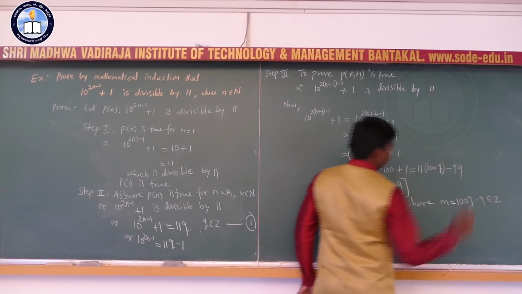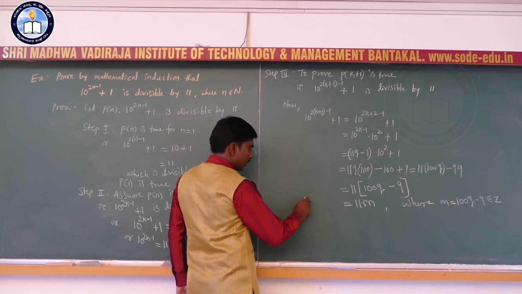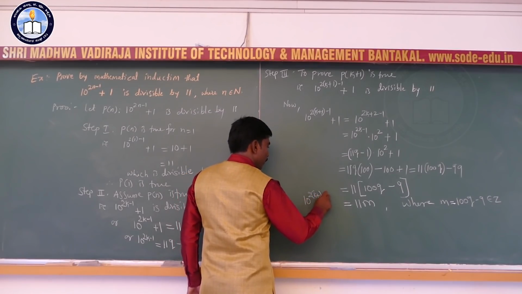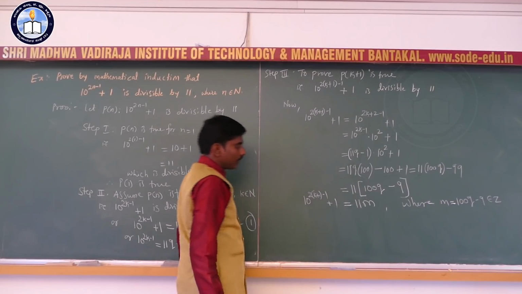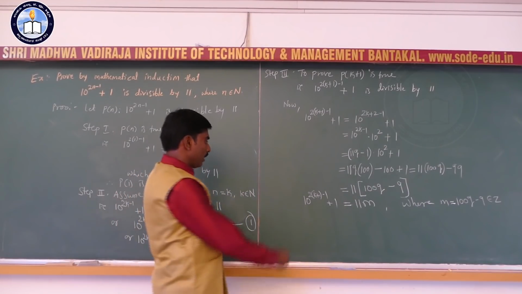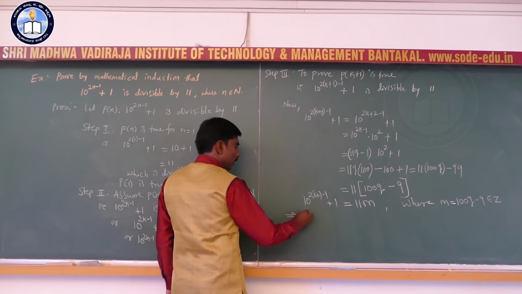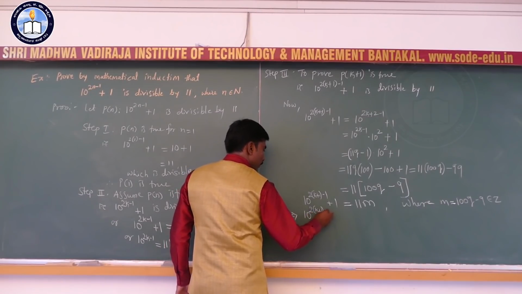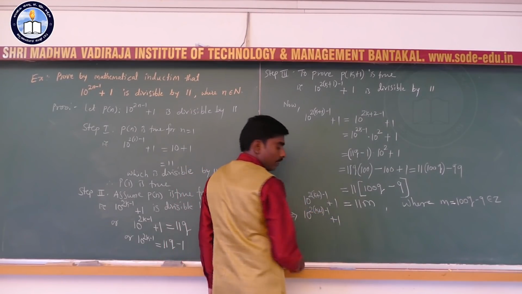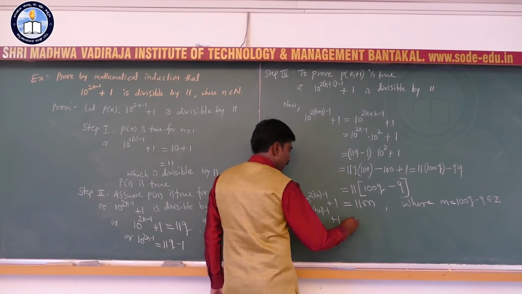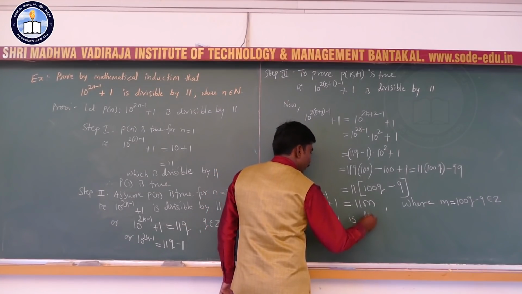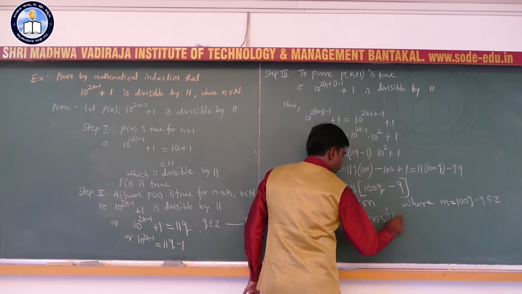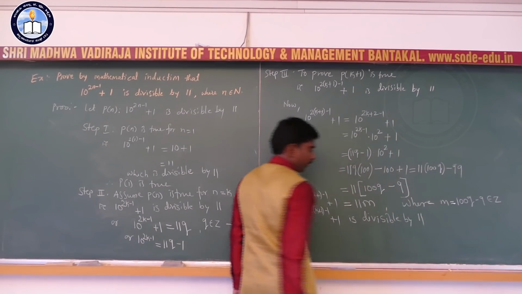This is an integer. So, therefore, what is your LHS? LHS is 10 to the power 2 of k plus 1 minus 1 plus 1 is equal to 11m. So this implies that 10 to the power 2 of k plus 1 minus 1 plus 1, according to the definition of divisibility, is divisible by 11.